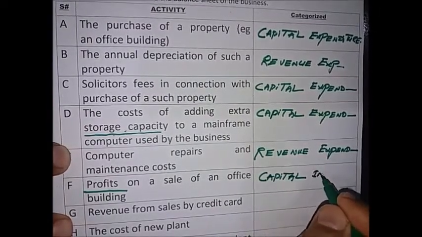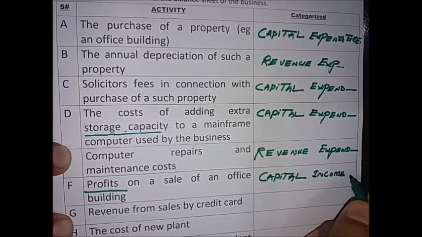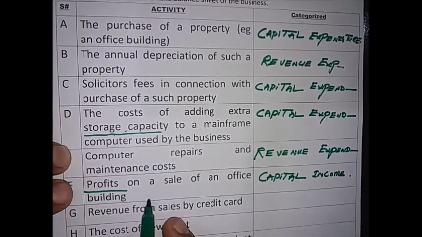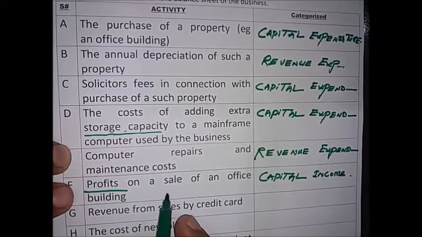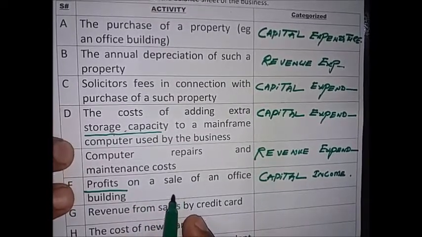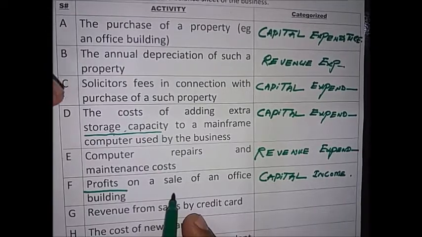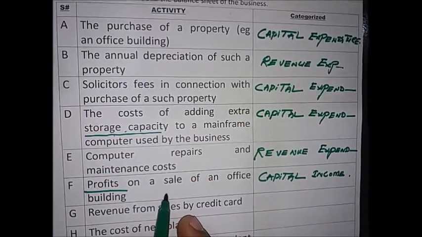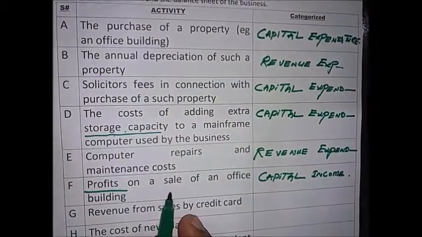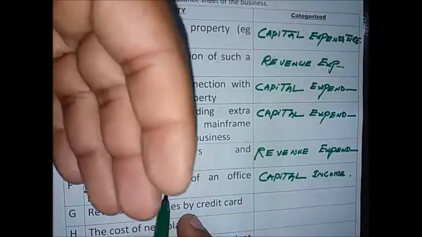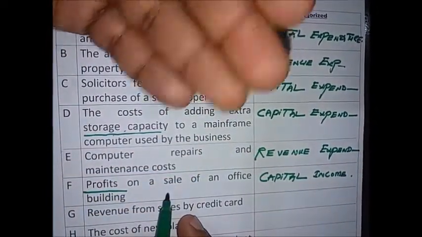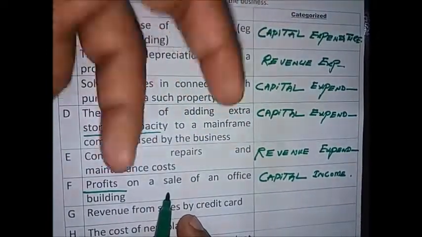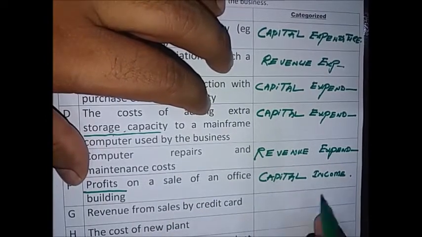Capital income, or we can say every gain associated with the non-current asset. So every gain or every income generated from the non-trading activities. Every sale of a non-current asset is recorded as a non-trading activity. So every profit on the sale of a non-current asset will be recorded into the capital income.